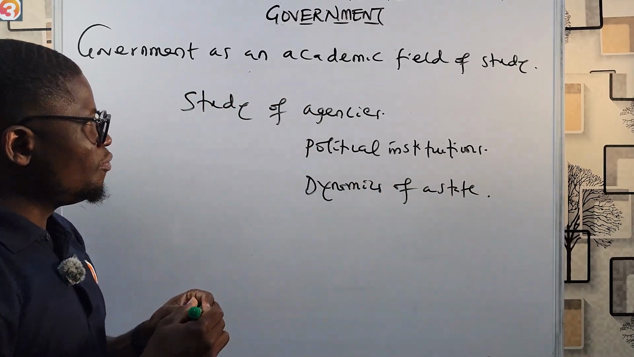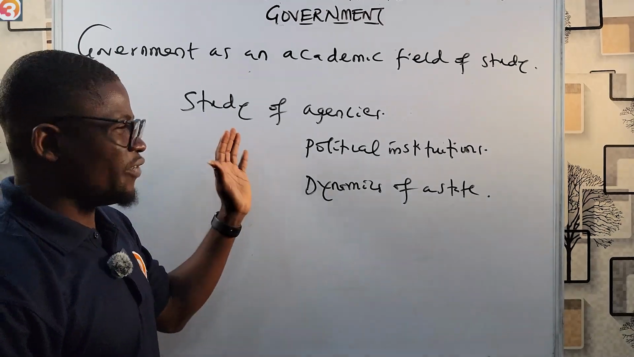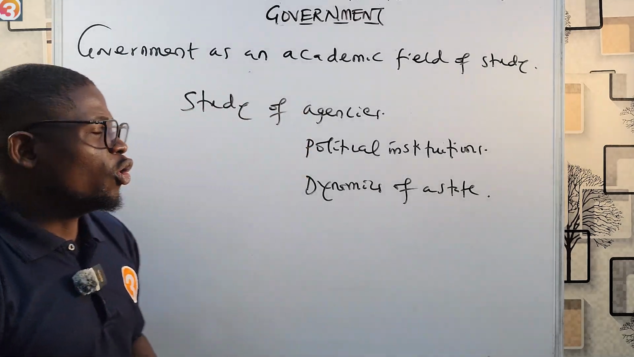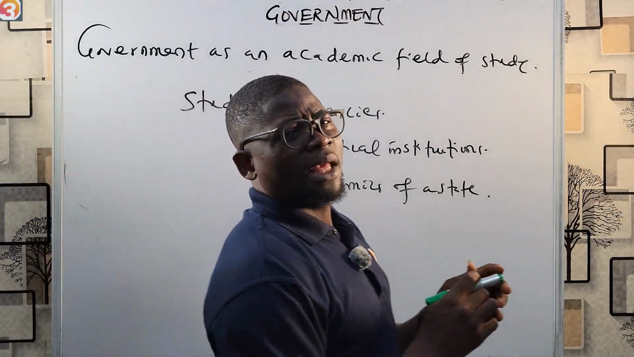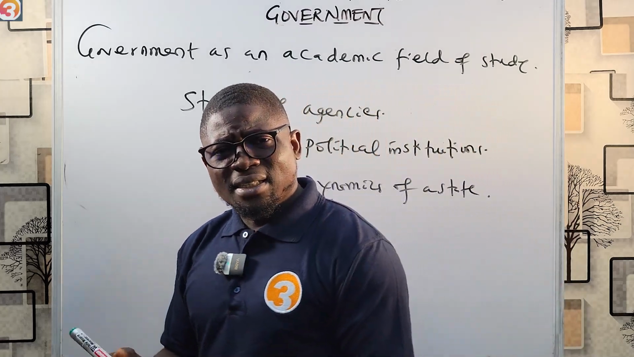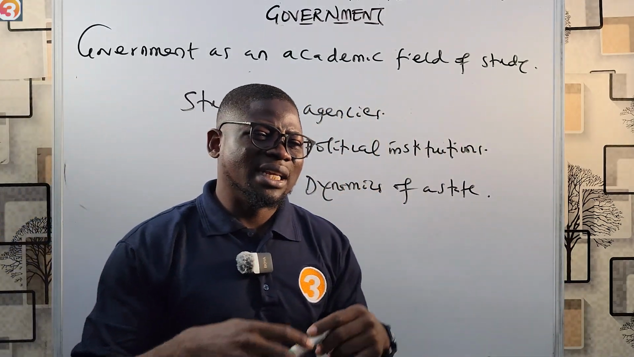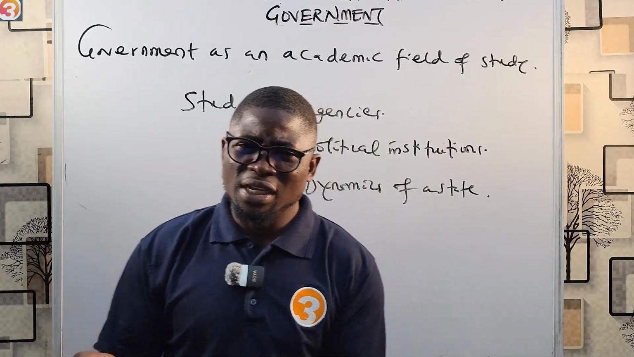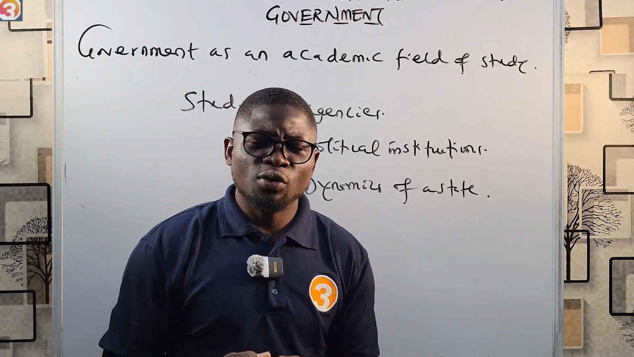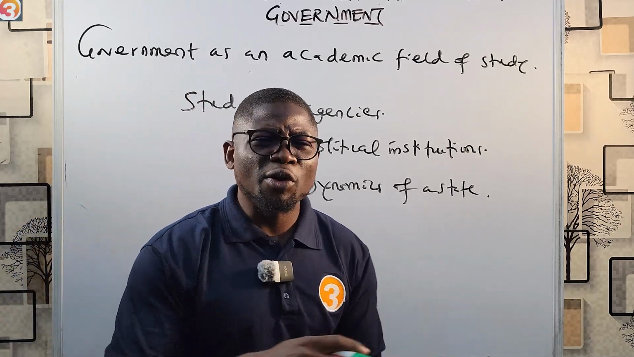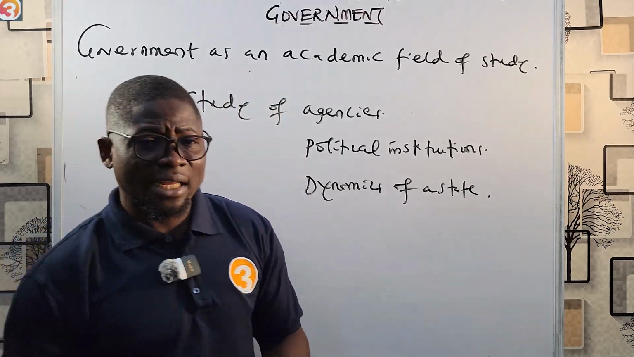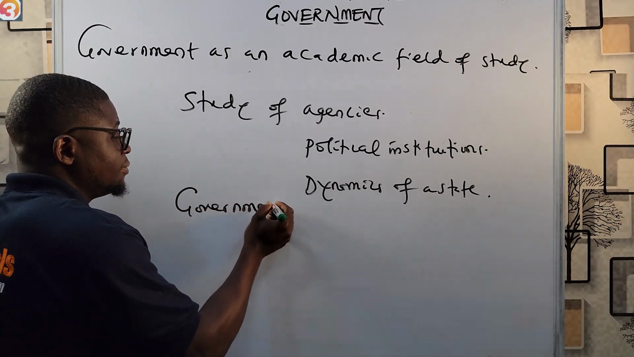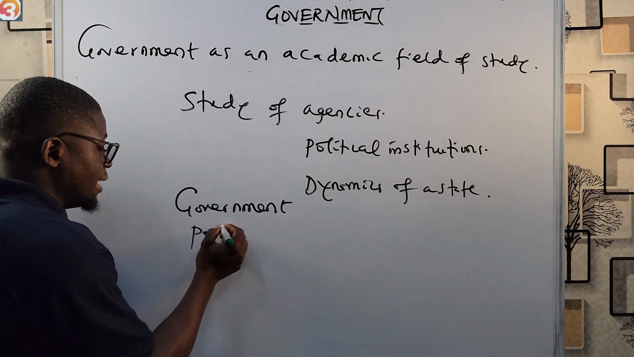So in government as an academic field of study, we talk about government as a study of agencies, a study of political institutions, and a study of the dynamics of a state. And to be very plain, government as an academic field of study means different things to different institutions. Depending on the institution, the definition means something different to them. Government can be called various names by different institutions. Some people call it government. Some people call it political science.